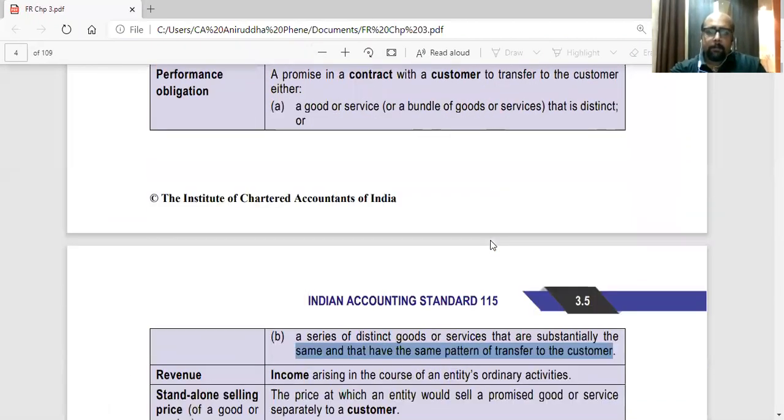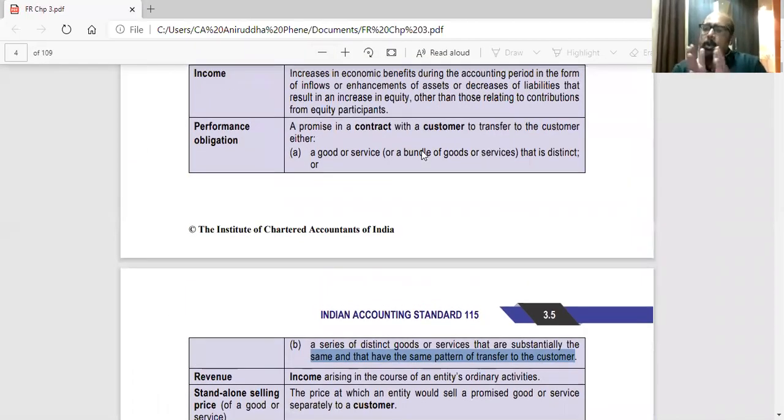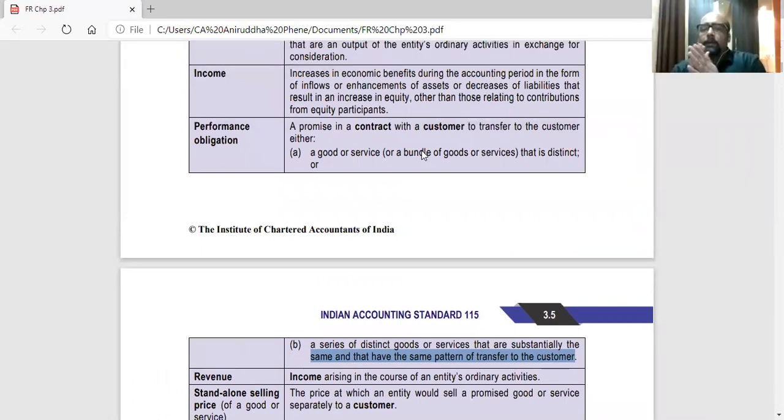Performance obligation: a promise in a contract. So here the entity will be promising in a contract, that is their part of the contract, their obligation to transfer the goods, either a single good or service or a series of goods or service. So they can deliver over a period of time. Distinct goods are obviously when you sell, you'll be selling a type of goods or a type of service. Those are distinct goods, which are distinct from some other goods, or they are distinct from some other contract you might enter with some other customer.